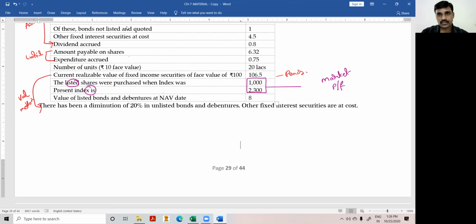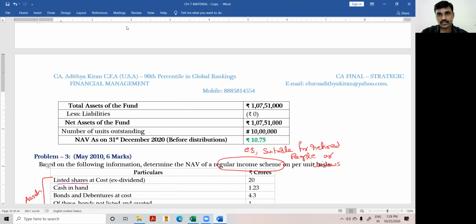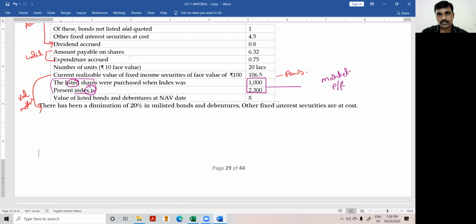Rather than purchasing a single share, we have purchased all the 30 shares in BSE or all the 50 shares in NSE. So rather than giving information for each of the 30 shares, academically, the question would be very lengthy. If they give information on TCS, Infosys, Axis Bank, SBI, and break up the 30 or 50 shares, the question will be very lengthy. So they have simplified the information for our academic sake, for convenience. Rather than giving the cost and market price of each and every share, they have given the sum total of all the 30 shares or 50 shares.